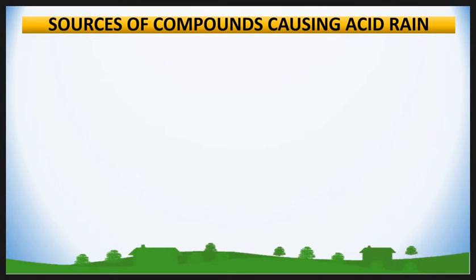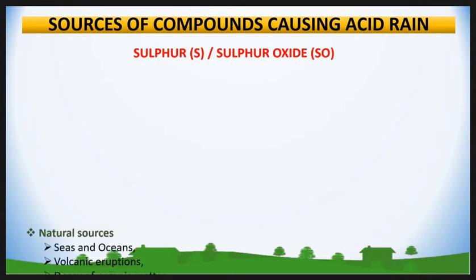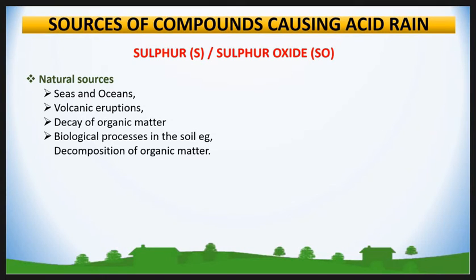Then the sources of compounds causing acid rain. First compound is sulfur or sulfur oxides. The natural sources of sulfur oxide are, first, sea and ocean; second, volcanic eruption; third, decay of organic matter; and fourth, biological processes in the soil, for example decomposition of organic matter. These four sources release sulfur oxide into the atmosphere.